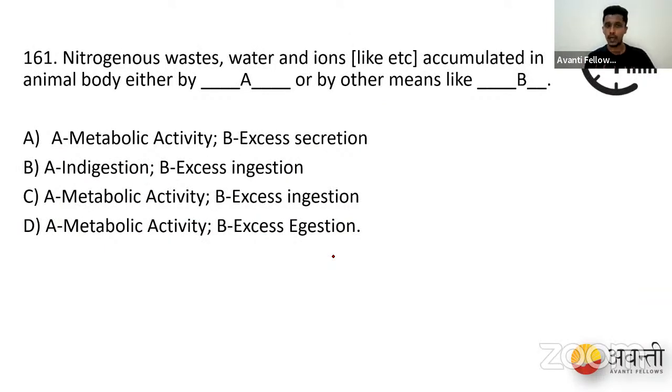Nitrogenous wastes, water and ions accumulate in an animal body either by A or the other means like B. So we have our options: metabolic activity as A, and excess secretion; indigestion and excess ingestion; metabolic activity and excess ingestion; metabolic activity and excess egestion.